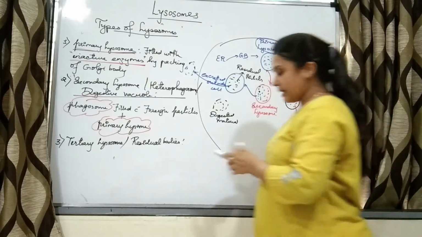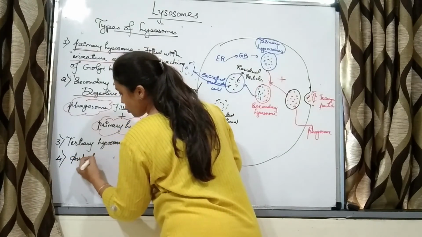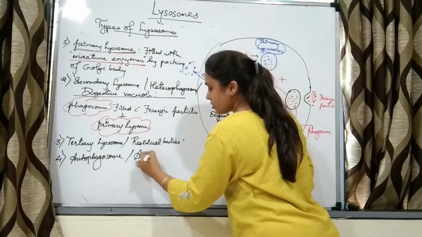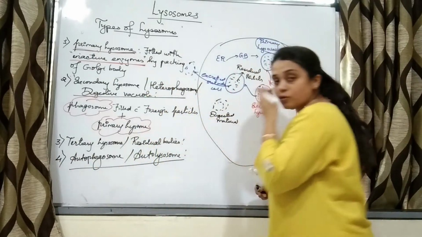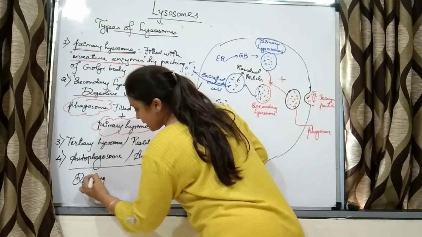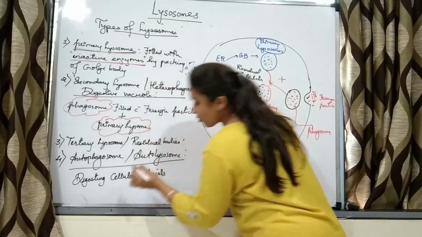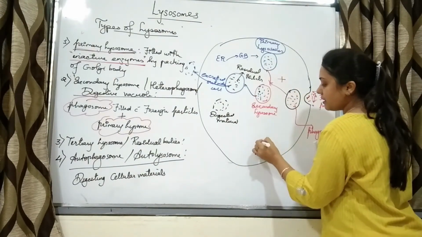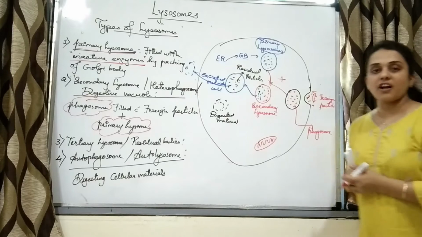This is clear, right? And the fourth type of lysosome is called autophagosome or autolysosome, right? The lysosome which is digesting cellular materials is called an autophagosome. So say over here is a mitochondria, and this mitochondria is not functioning properly.